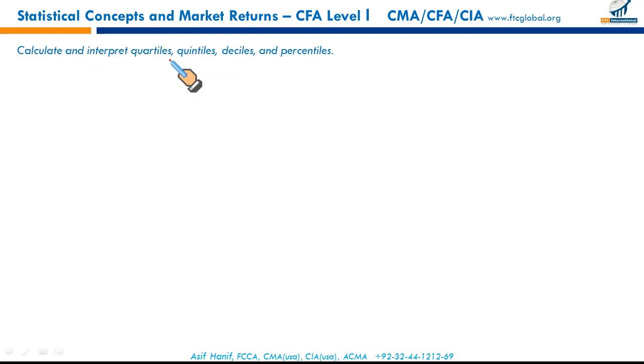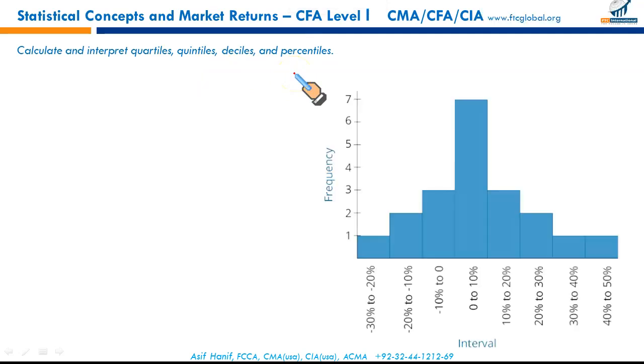Now we are interested in the measure of location. Quartiles, quintiles, deciles, percentiles, they are called the measures of location. When the data is split in 4 equal parts, that's called quartile.